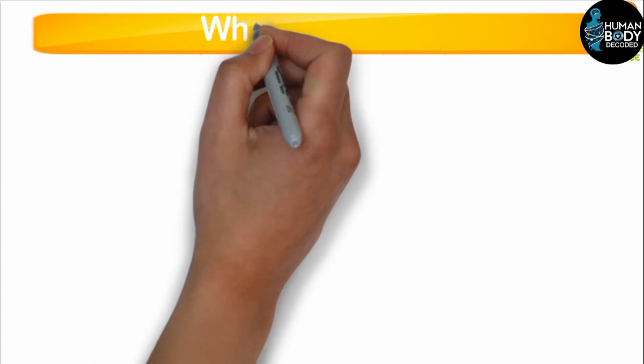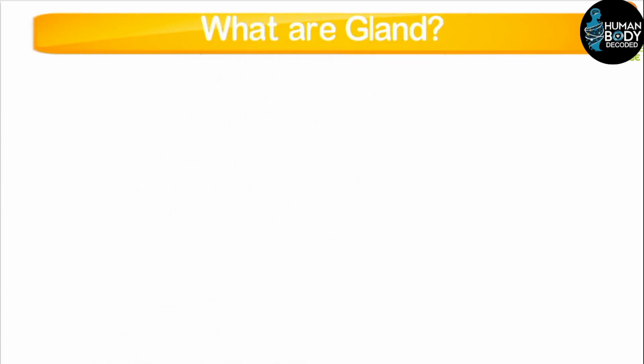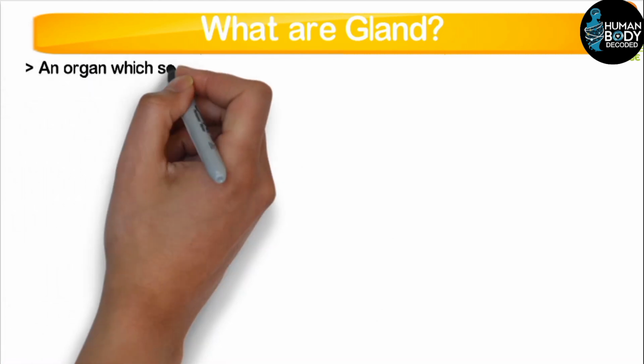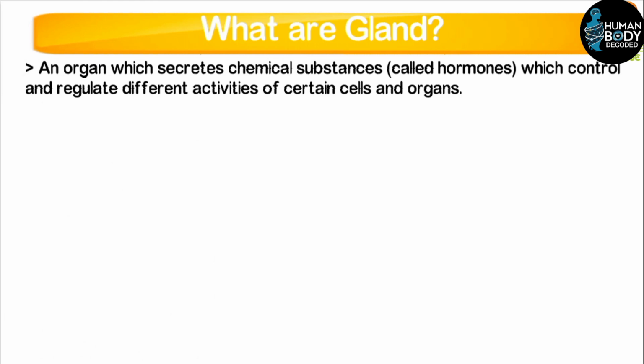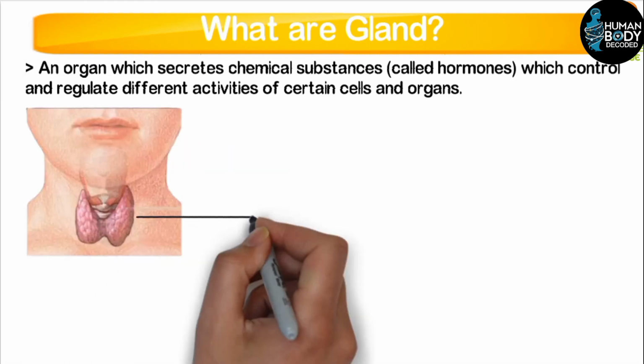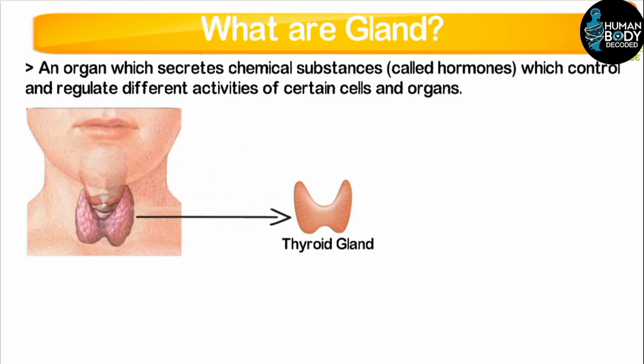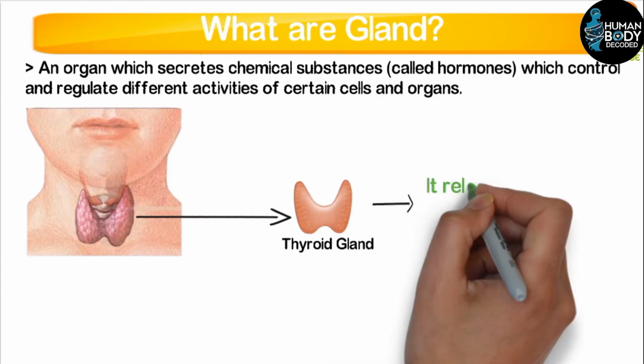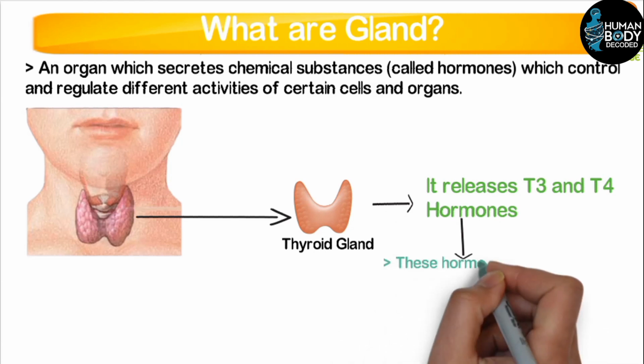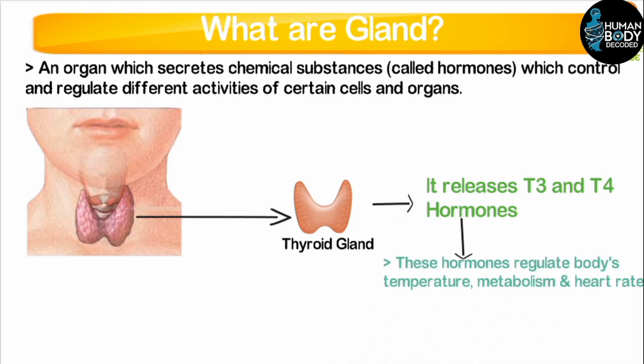Students, whenever we study hormones, we also study glands. Now, what are glands? Glands are organs in our body that release certain chemical substances, and those chemical substances are called hormones. And those hormones control and regulate various activities in our body.